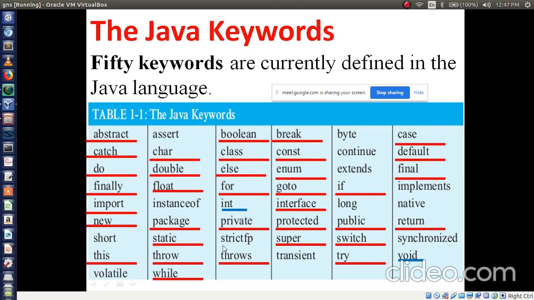Then the second column should be int, float, char, double. You have to write like this. Second column: int, float, char, double. Then one more you have to write, boolean. Int, float, char, double, boolean.